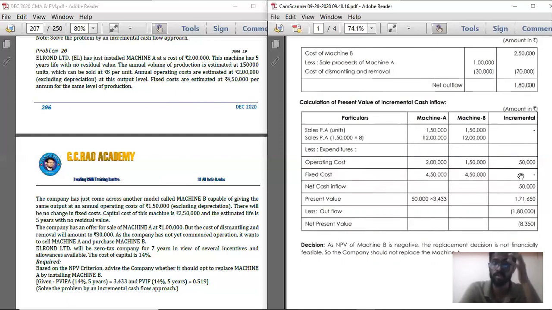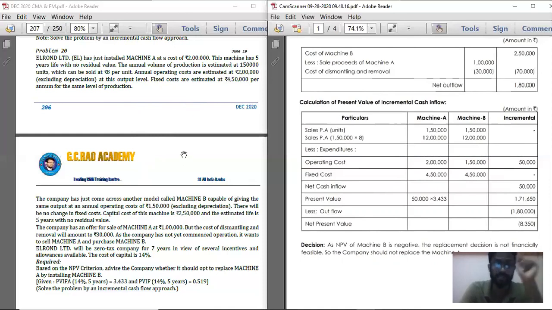50,000. So now what else are the tax savings you are getting from converting from machine A to machine B? Machine A's total cost is 2 lakhs, and the life of the machinery is 5 years. Machine B is 2,50,000, and the life is also 5 years. So your depreciation is going to be more under machine B. So there is going to be incremental depreciation.